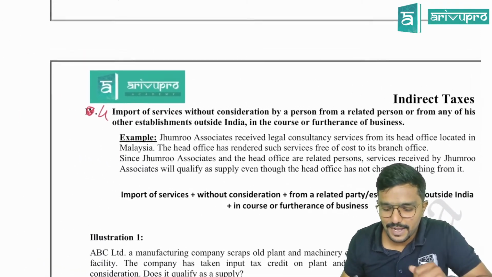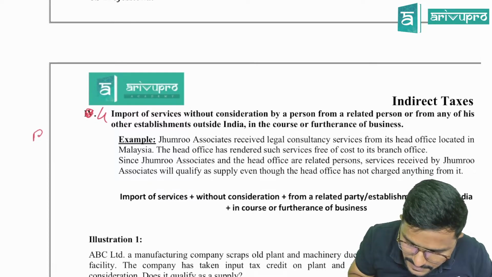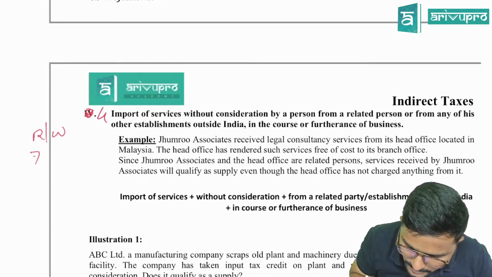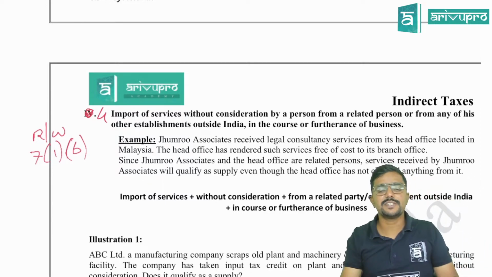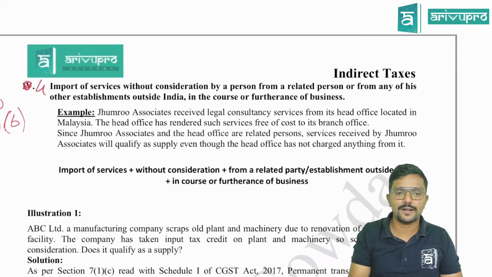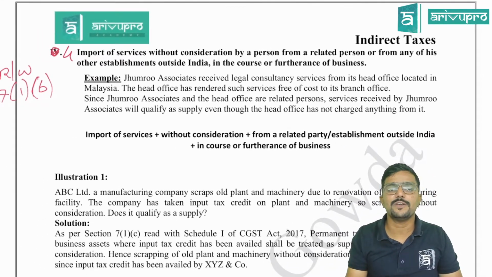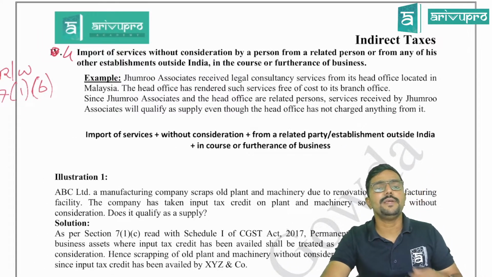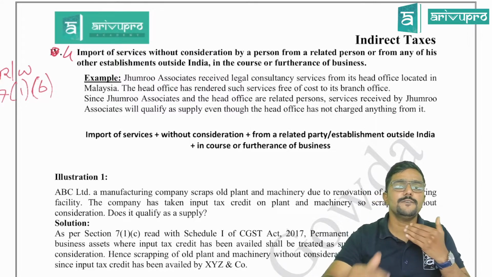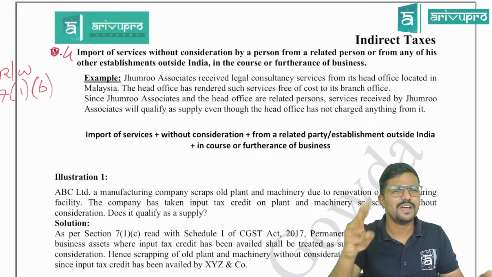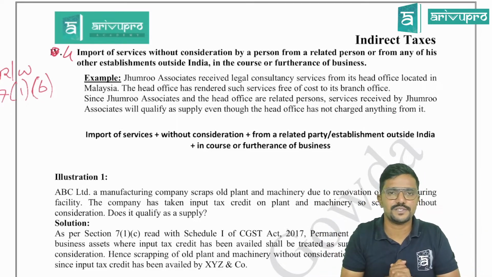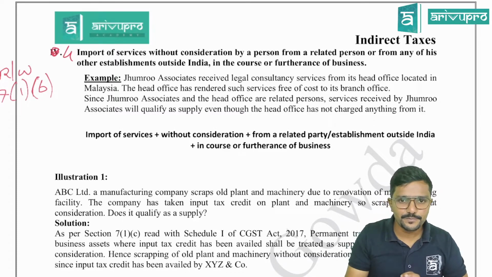This last para has to be read with 7.1b, guys. Let me just recall 7.1b before going through para 4. What does 7.1b tell? If there is an import of service for a consideration, whether or not in the course or furtherance of business, it is a supply. Something related to it.